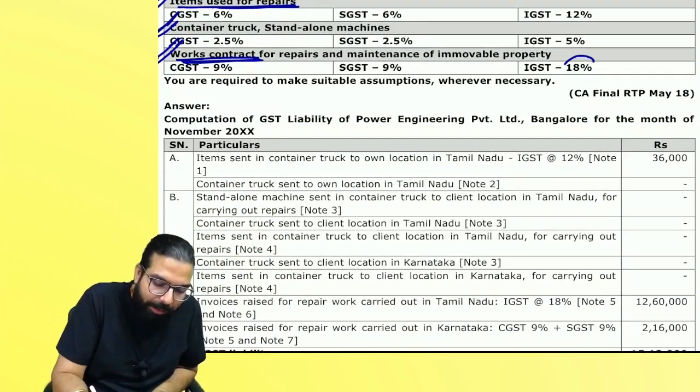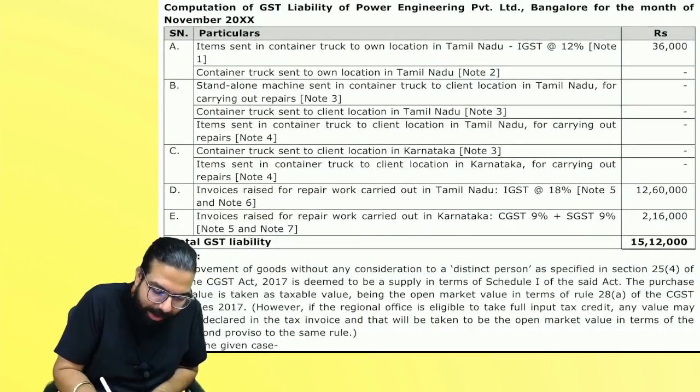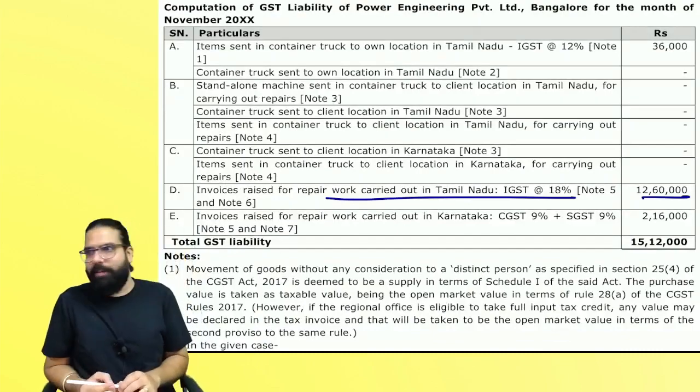And hence tell me what rate will apply? IGST 18%. See, on 70 lakh rupees at 18%, I hope it is 12 lakh 60. 12 lakh 60 only, no?